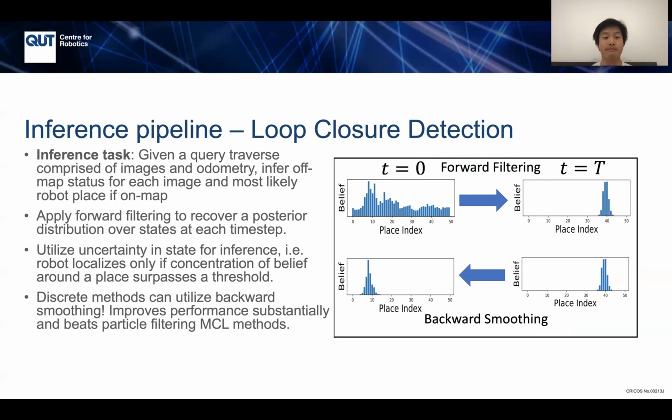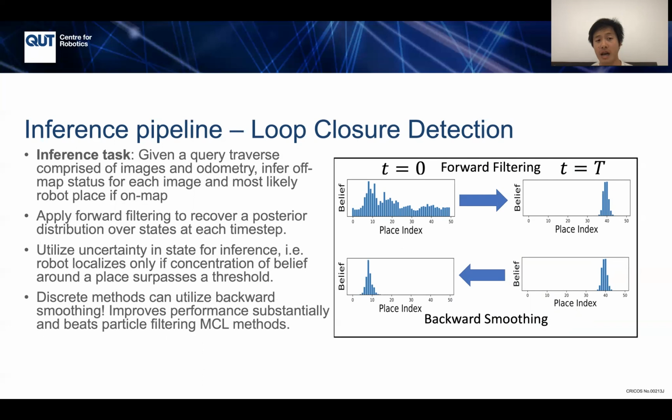Otherwise, it is within the map. Now, I just want to note that we actually picked a discrete filtering formulation over a continuous formulation, like a particle filter, for many reasons. One is discrete filters are topological. We don't need pose estimates for each place, which is beneficial.